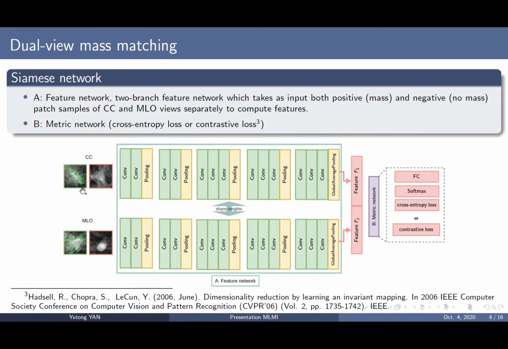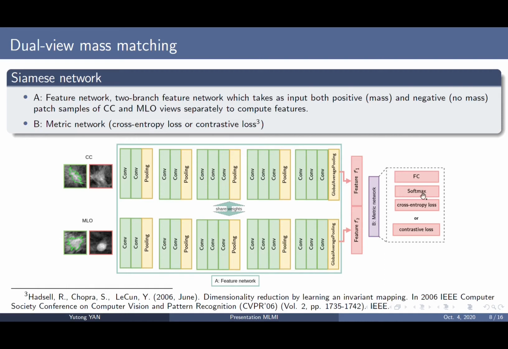That is to say, with or without mass as input, to calculate the features. The feature vectors f1 and f2 are then concatenated and fed into the matrix network B for a patch comparison. The matrix network can be a fully connected network composed of several fully connected layers and softmax layers trained with